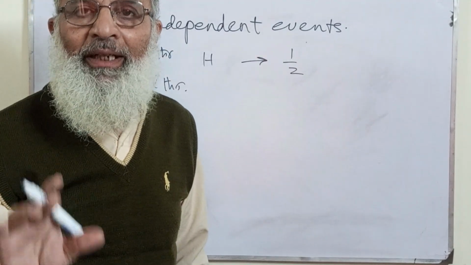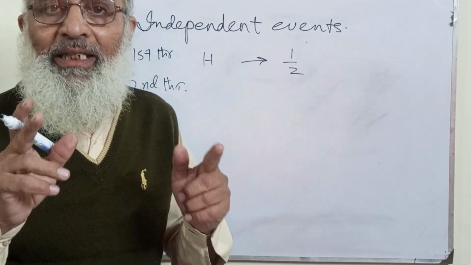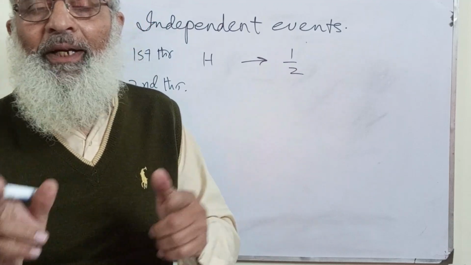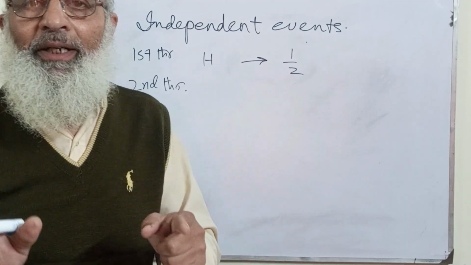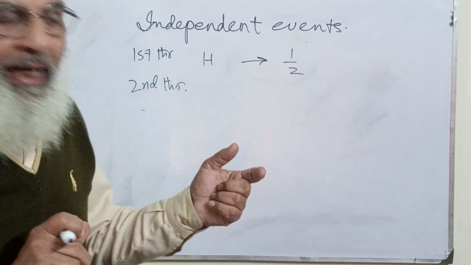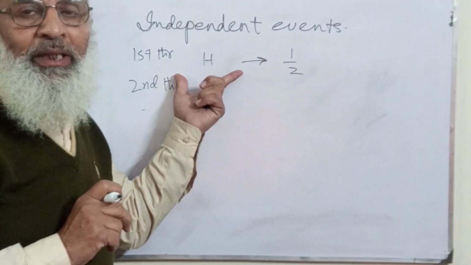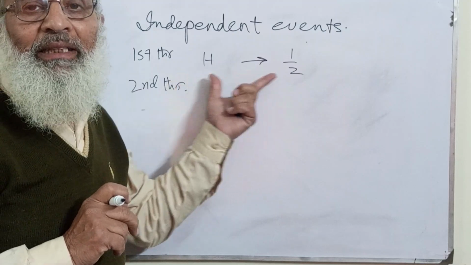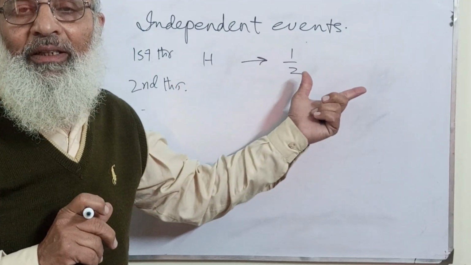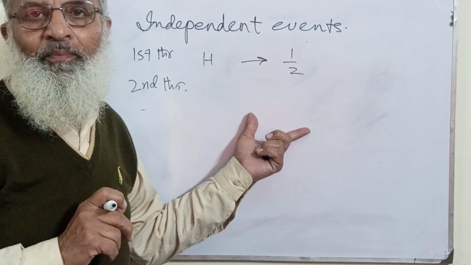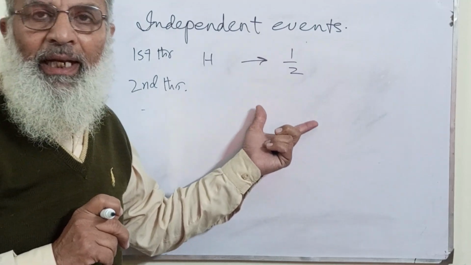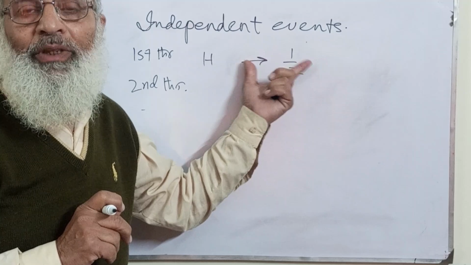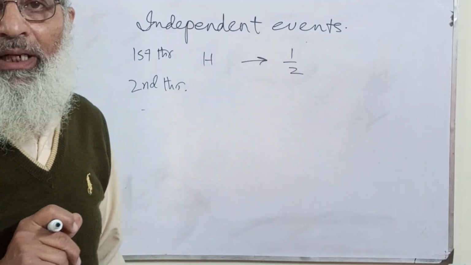You followed my point that each event is independent of the other event. If head has appeared, it has nothing to do with the second event. And if head or tail has appeared, it has nothing to do with the first appearance.